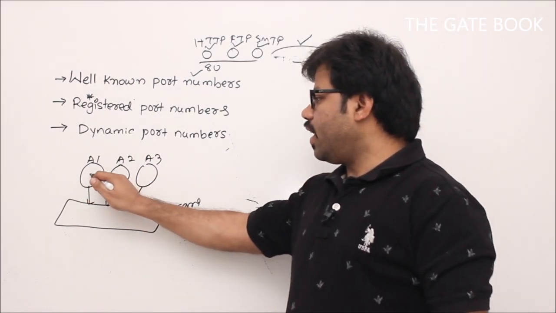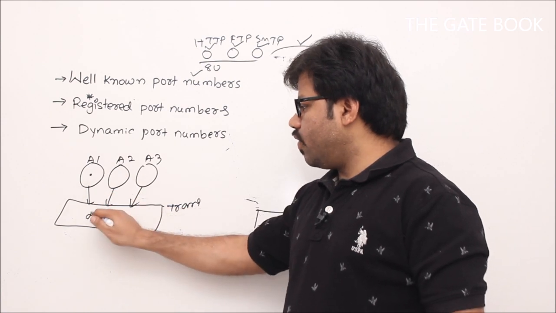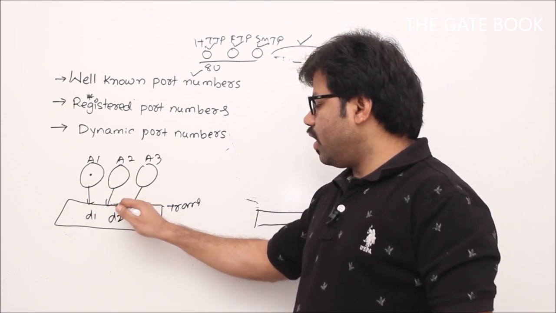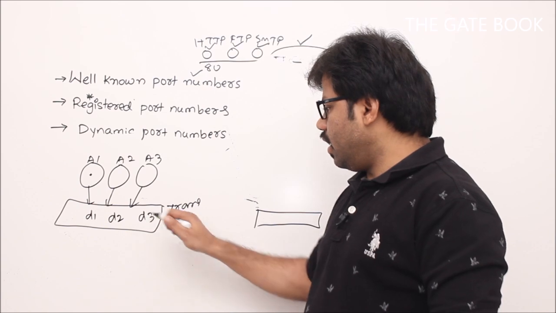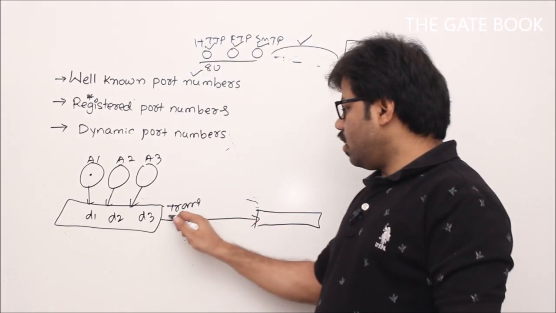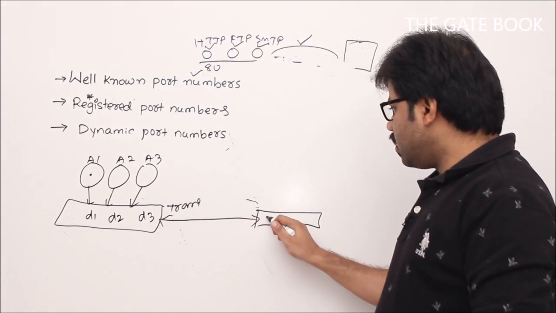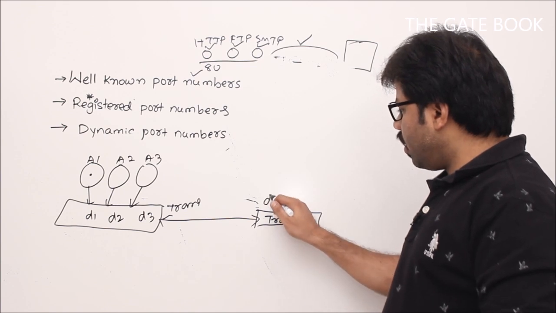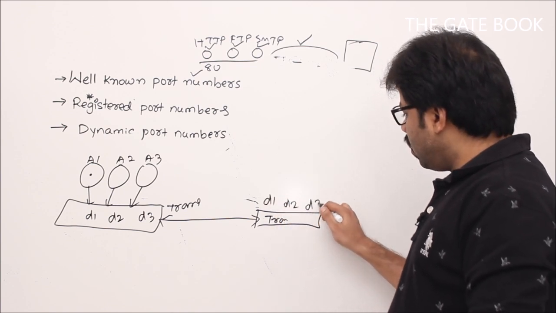What we do is we take the data from A1, let's say D1, and A2 is giving data D2 and A3 is giving D3. Then somehow we send the data to here. Then this transport layer is going to receive D1, D2, D3.